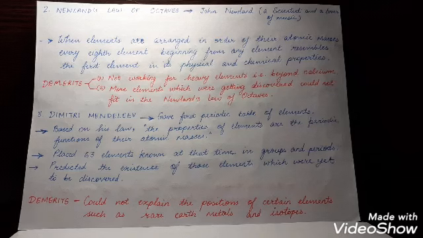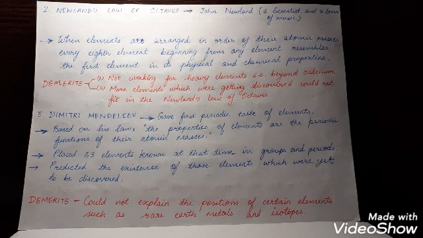There was another scientist named Newlands, who gave Newlands' law of octaves. It states that when elements are arranged in order of their atomic masses, every 8th element, beginning from any element, resembles the first element in its physical and chemical properties. It's the same way as the 8th note on a musical instrument resembles the first one. But this method was also discarded.